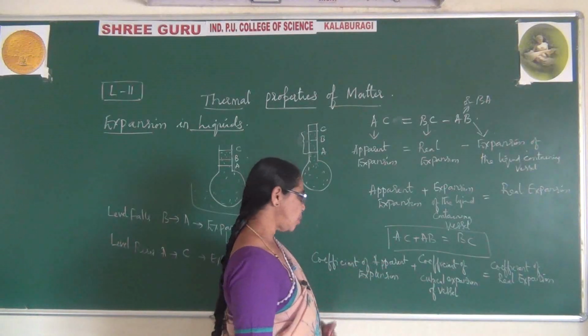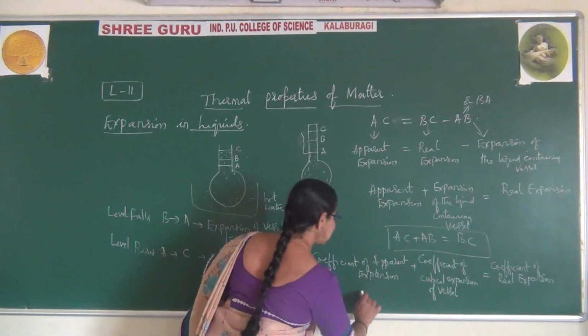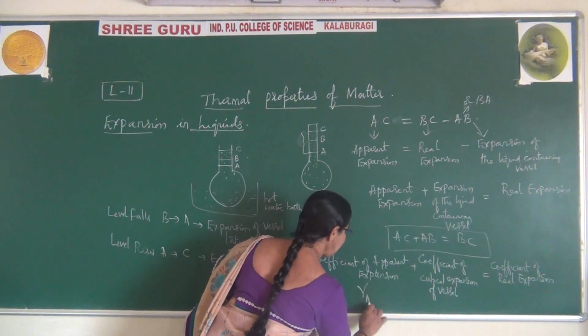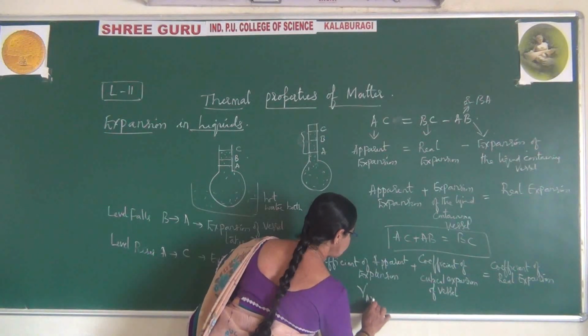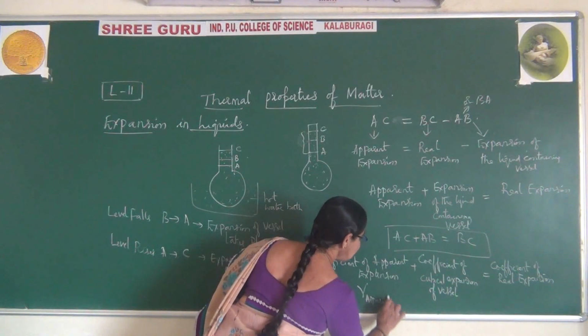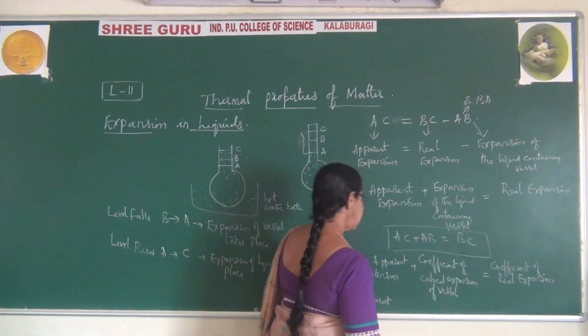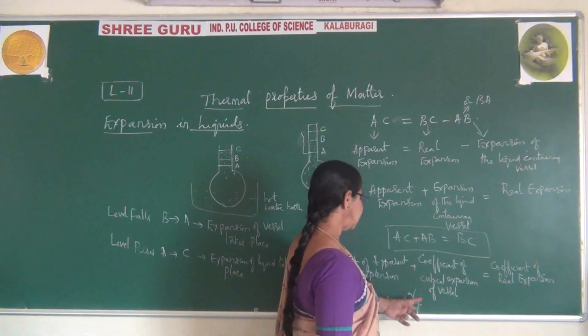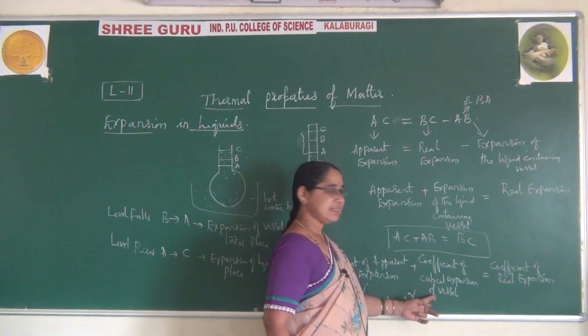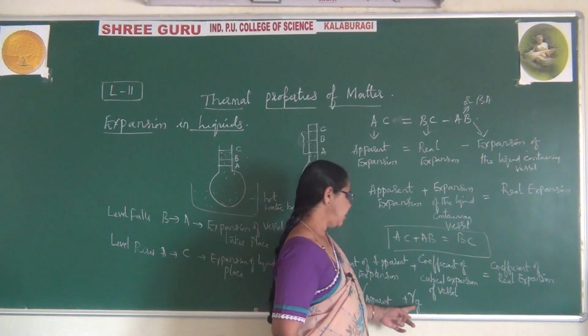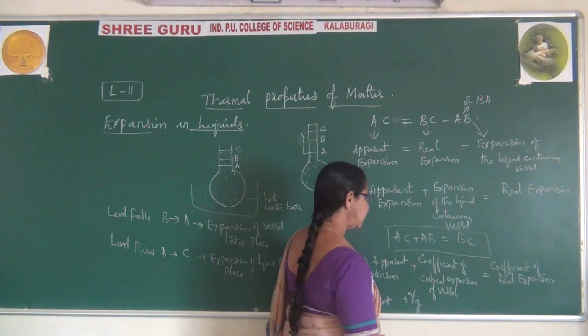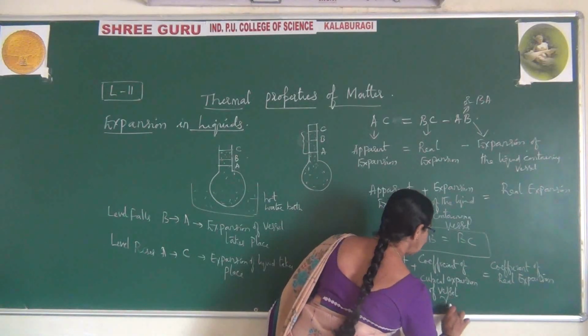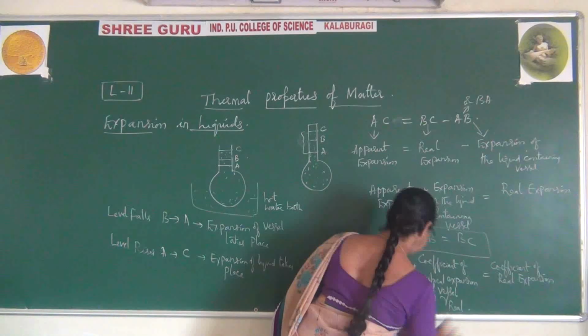How do you write the symbol? For apparent expansion, you write gamma apparent. For the coefficient of cubical expansion of the vessel, which depends on the material the vessel is made of, we get gamma G. That is equal to the coefficient of real expansion.